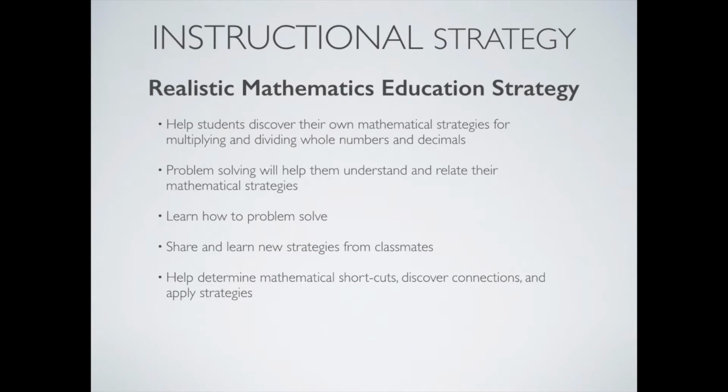Based on the needs of my 5th grade students in the RIT range of 211 to 220, the instructional strategy I will use is the Realistic Mathematics Education Strategy. I determined that this strategy will help my students discover their own mathematical strategies for multiplying and dividing numbers and decimals. Providing problems for them to work through will help them better understand their mathematical strategies as well as help them learn how to problem solve.